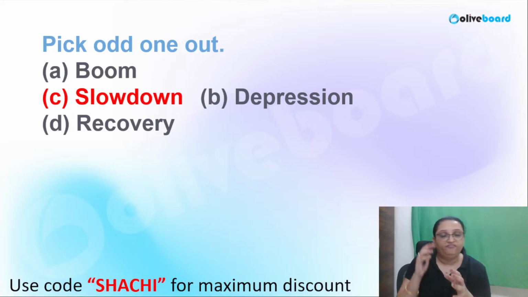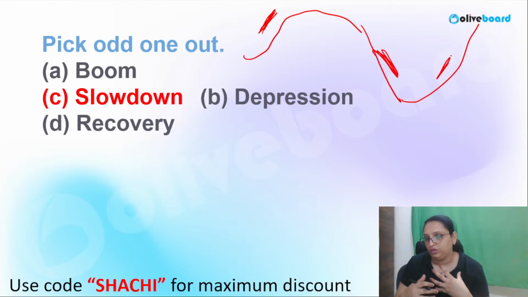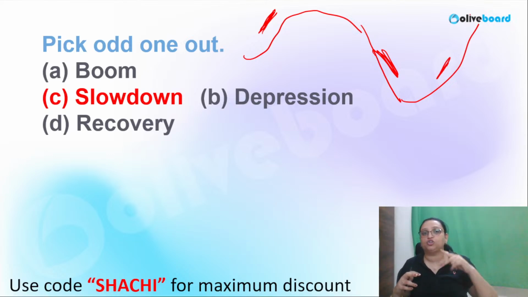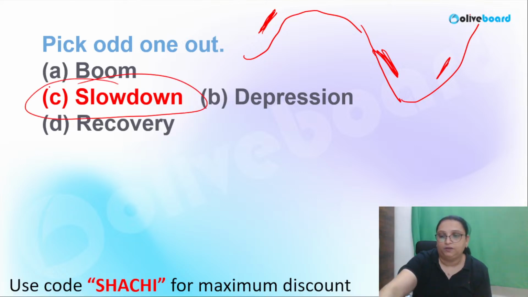Slowdown is not a phase of the business cycle. Okay, this boom we can see in this period, depression we can see in this period, recovery we can again see in this period, but there is no slowdown. There is no phase which is called slowdown. So this one is the odd one out. Slowdown.